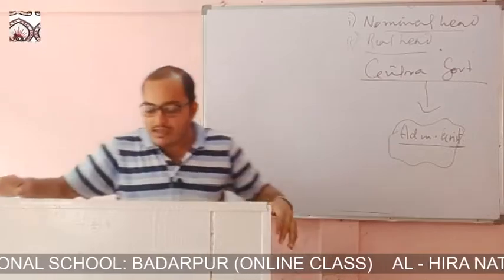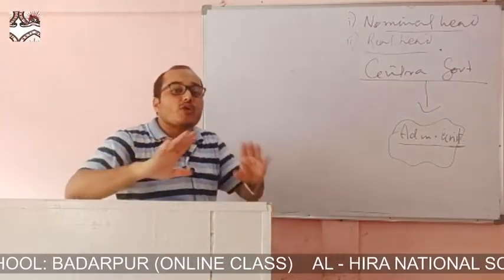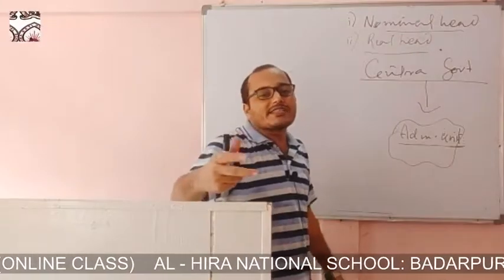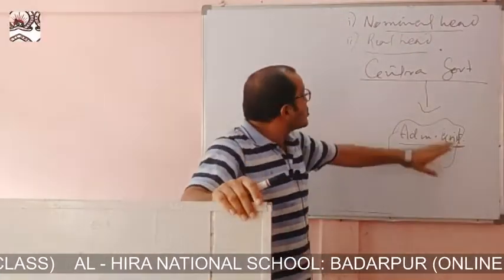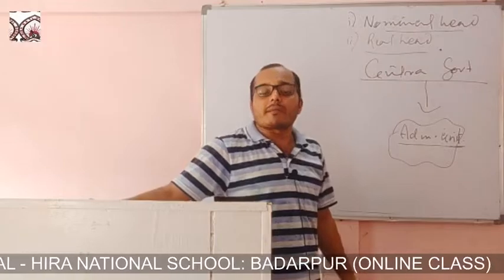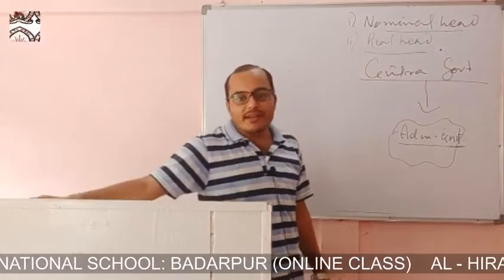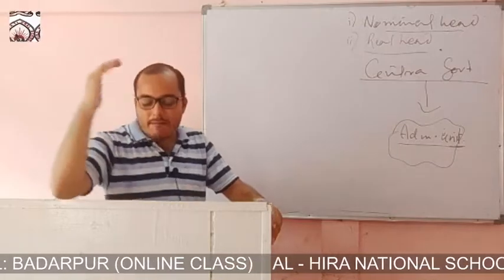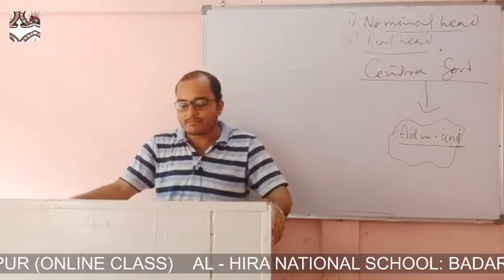Let's see the features. Now, a strong central government. To rule the whole state by setting up administrative units in the different provinces, the central government needs to be very strong. So it is one of the features that the central government is very strong and all powerful in this type of government.